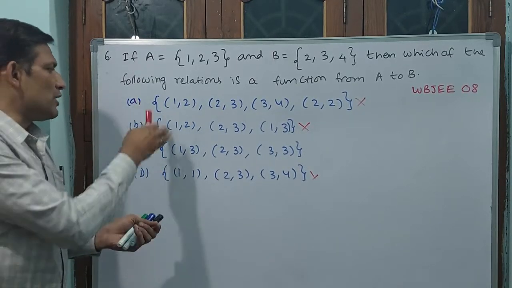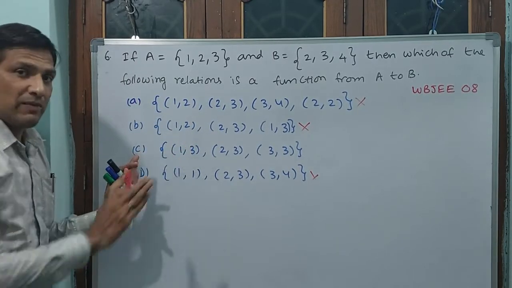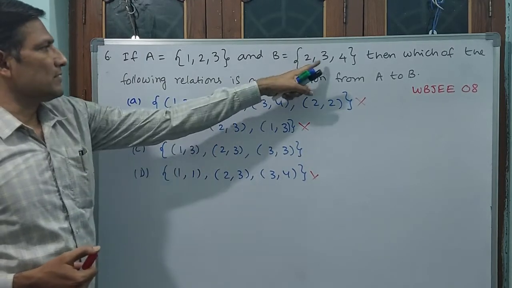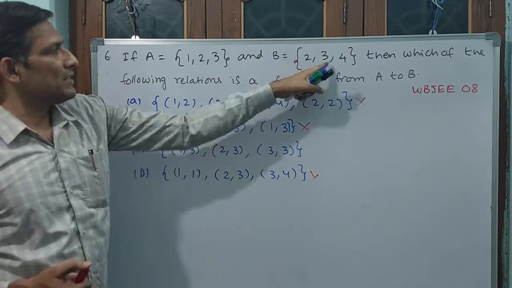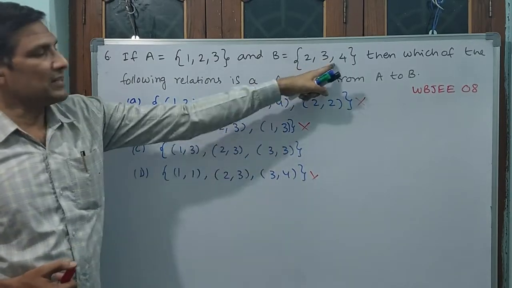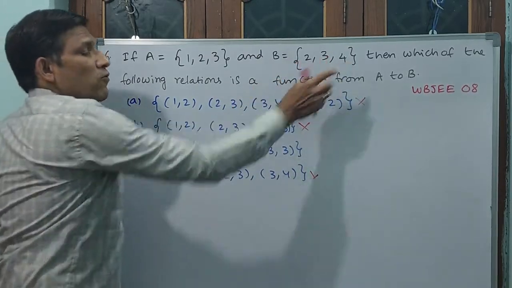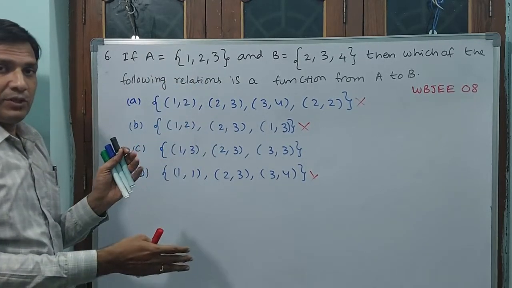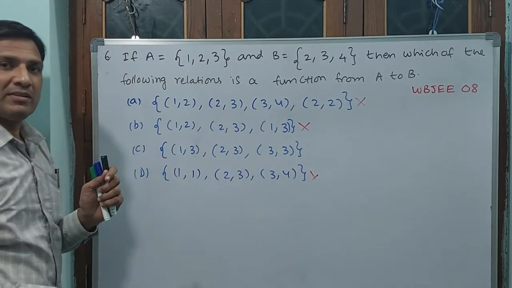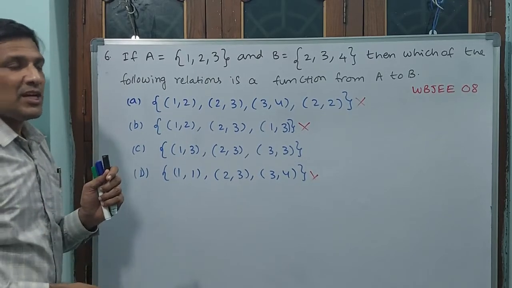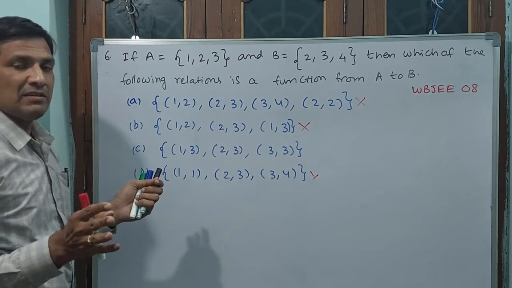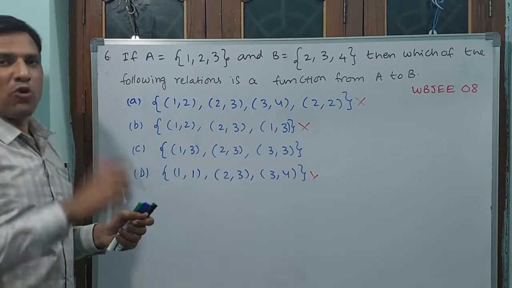That means, see, if we eliminate 1, automatically the remaining is a function, but even then we can see 1 is having image, yes, 3. 2 is having image, yes, 3. 3 is having image, yes, 3. See, 2 and 4 may be vacant. See, set B may be vacant. If set B is all occupied, that is going to be called the range. If set B is vacant, meaning some elements don't have any pre-image, that is called the codomain.